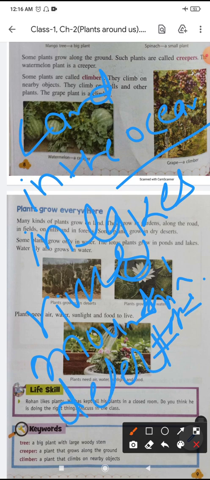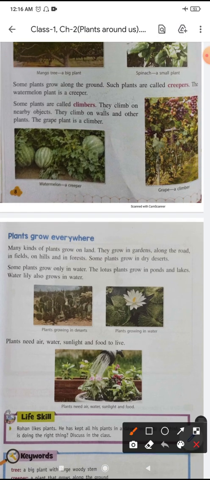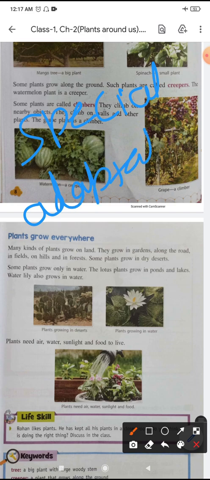In the desert, plants have a special adaptation to survive long periods without water. Okay, desert plants have a special adaptation to survive long periods without water, because they have a small surface area to reduce water loss.